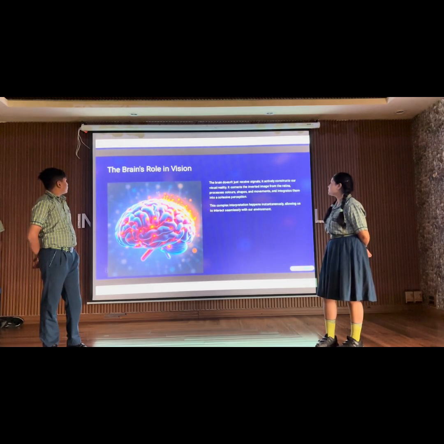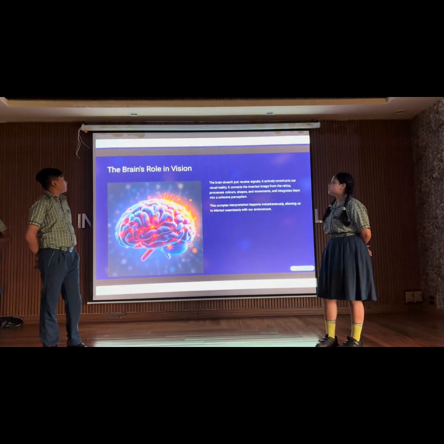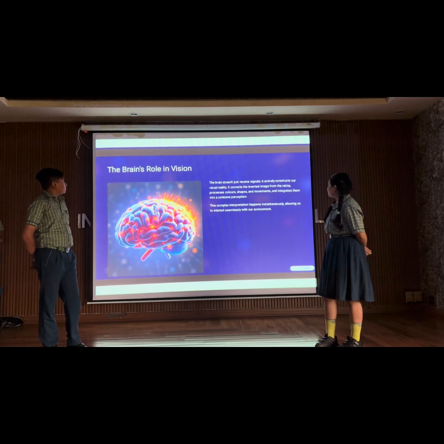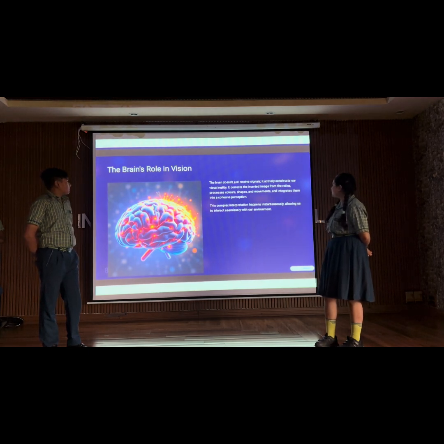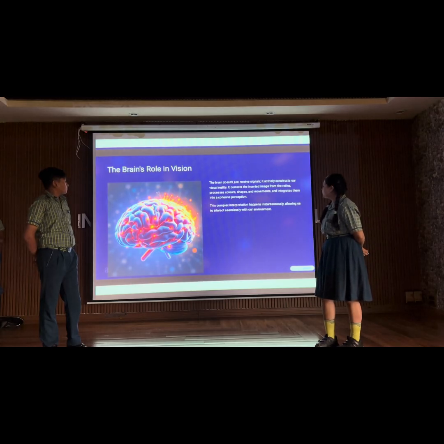The brain's role in vision. The brain does not just receive signals, it actively constructs our visual reality. It corrects the inverted image from the retina, processes color, shape and movement, and generates them into a cohesive process.